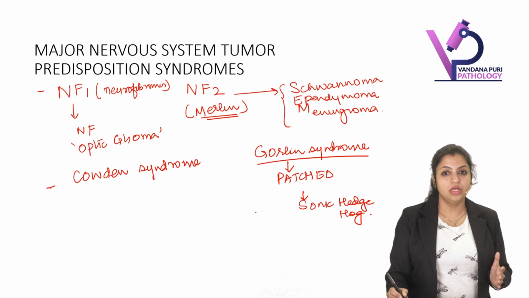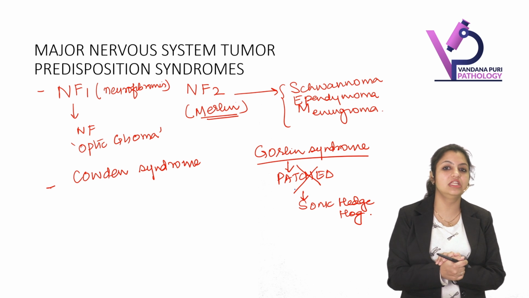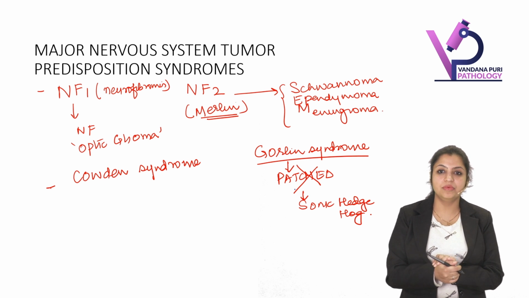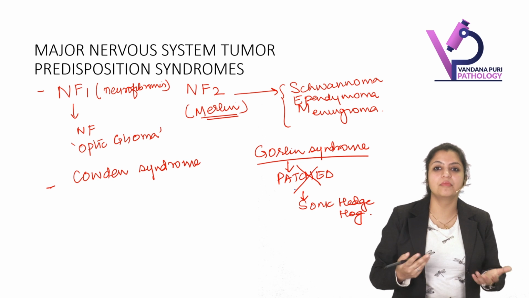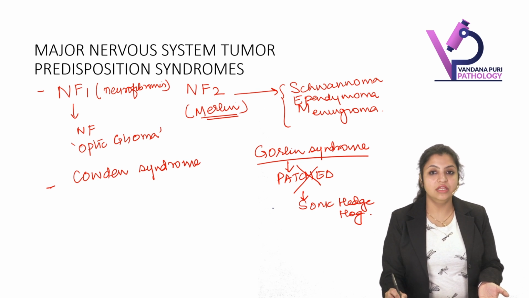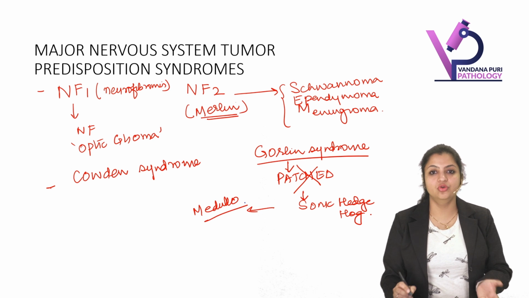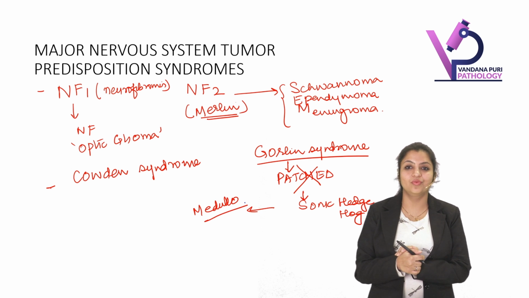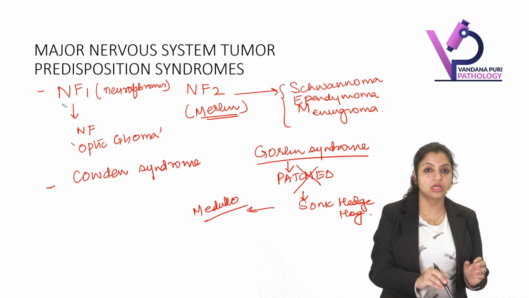So whenever we have deletion of patched, then what happens? There'll be nobody to control the sonic hedgehog pathway, and it starts behaving aberrantly. And it gives rise to medulloblastoma. Which tumor? Medulloblastoma. So medulloblastomas are associated with Gorlin syndrome.